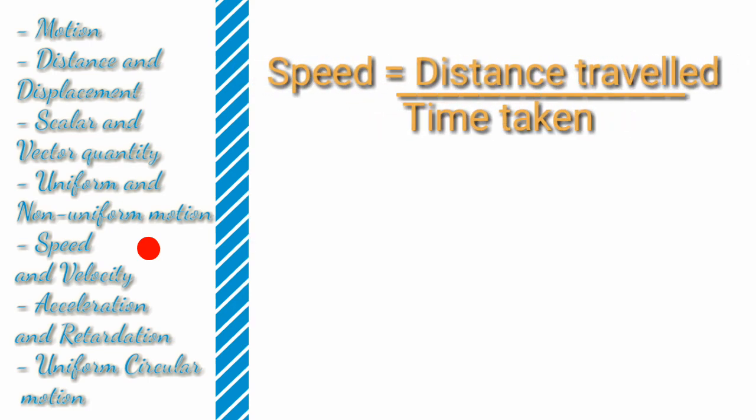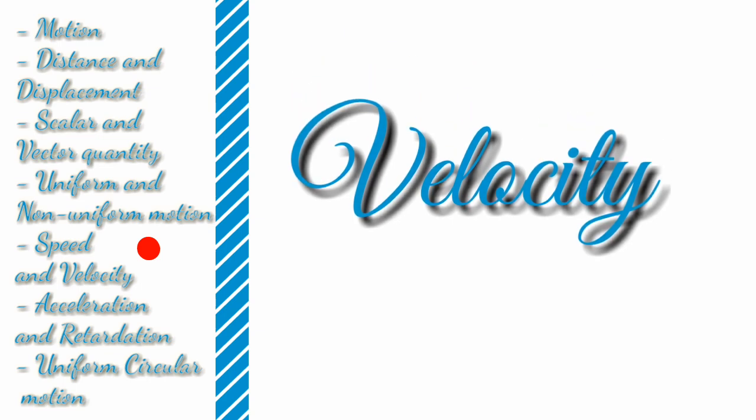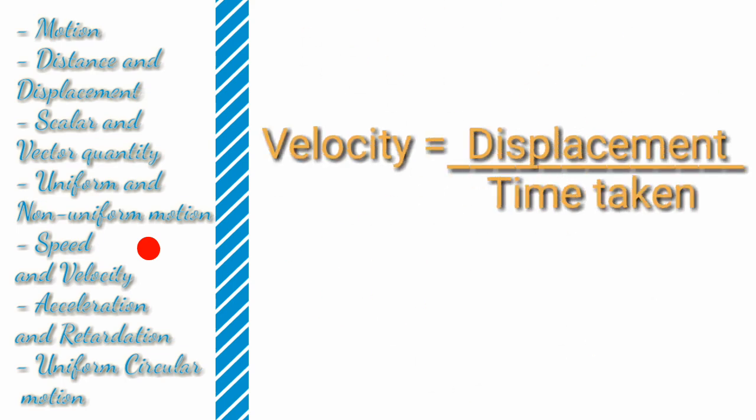And the formula for speed is speed equals distance traveled upon time taken, and the short form is v equals s upon t. And one more thing, speed is a scalar quantity. And now velocity of a body is the distance traveled by it per unit time in a given direction. The formula for velocity is the same as speed, only displacement is used instead.